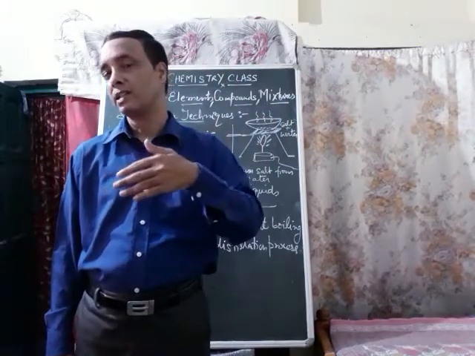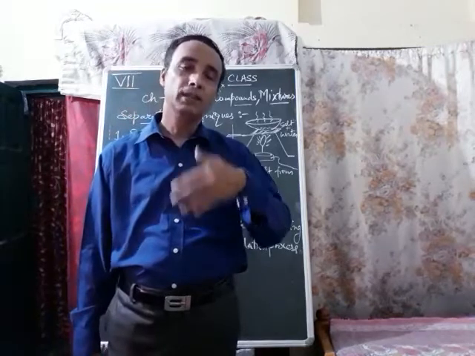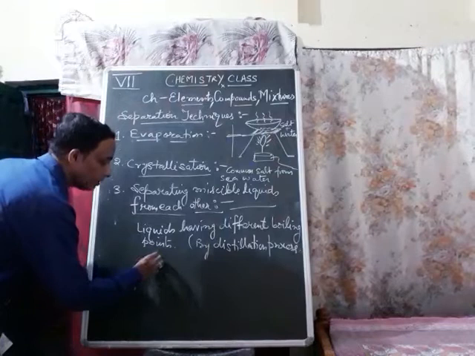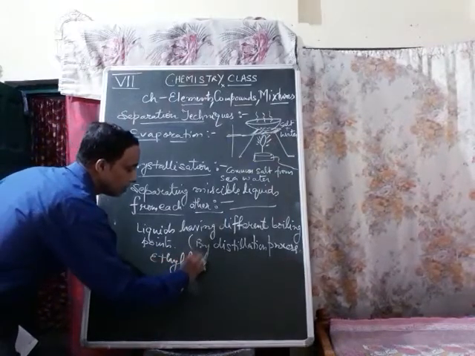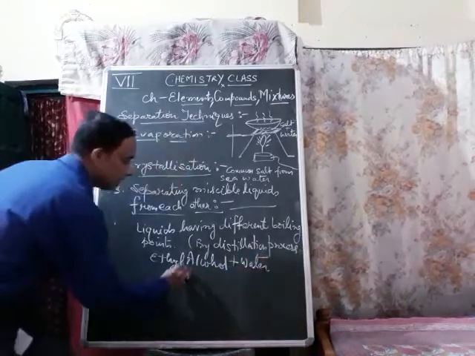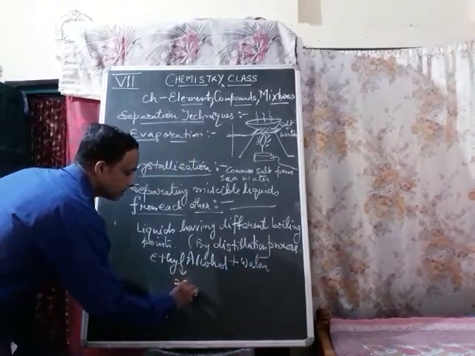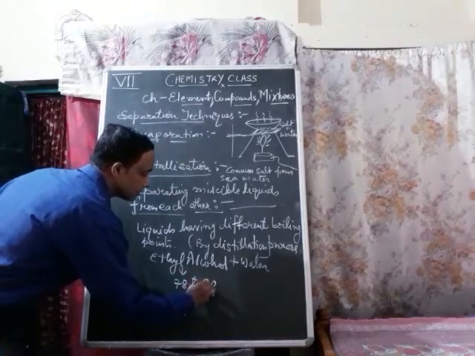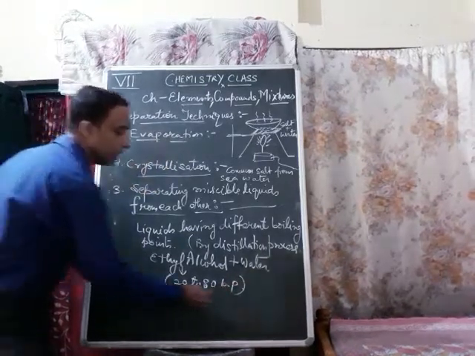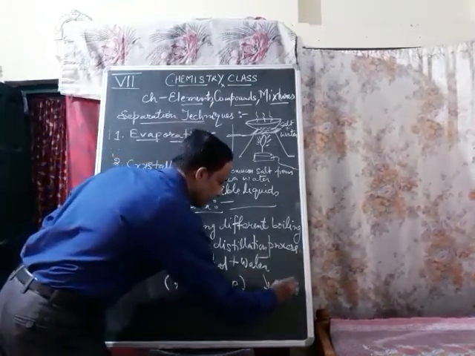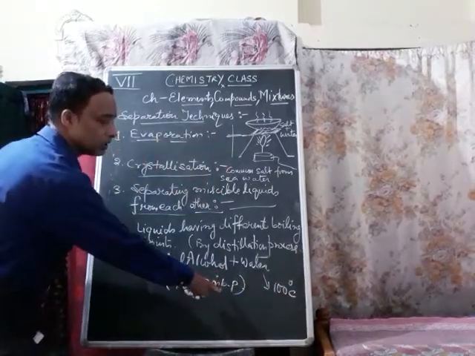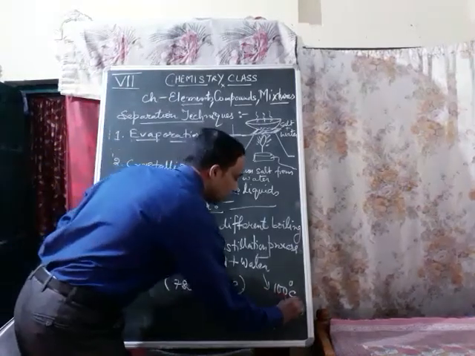Water will be retained in the container, and by that we are able to separate the mixture of ethyl alcohol and water. Ethyl alcohol plus water: ethyl alcohol has a boiling point of 78 to 80 degrees Celsius, and water has a boiling point of 100 degrees Celsius.